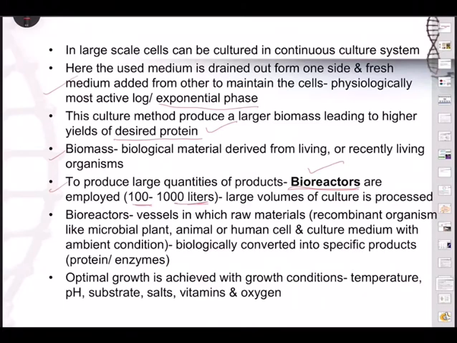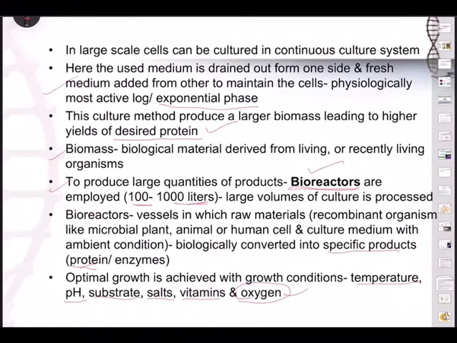Bioreactors are the vessels in which recombinant organisms like microbial, plant, animal and human cells, and culture medium with ambient conditions are biologically converted into specific products. What are the specific products? They are the recombinant proteins or enzymes. So optimal growth is achieved with growth conditions. What are those? Optimum temperature should be there, optimum pH levels, volume of the substrate, various salt concentrations, vitamins, and most important, oxygen supply should be there for these bioreactors.